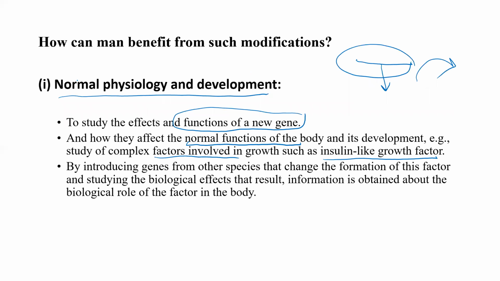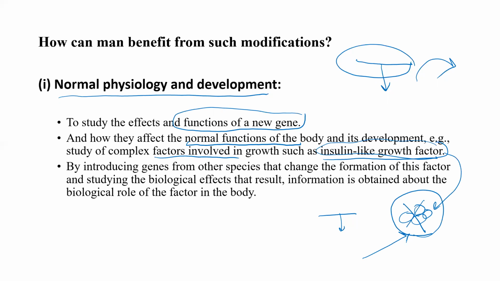So here, if we introduce this gene into the body, it will affect the formation of insulin-like growth factor. It will affect how the insulin-like growth factor will look, and this insulin-like growth factor will not function properly if this gene is introduced. And then in the absence of insulin-like growth factor, we'll understand how important it is for our body.